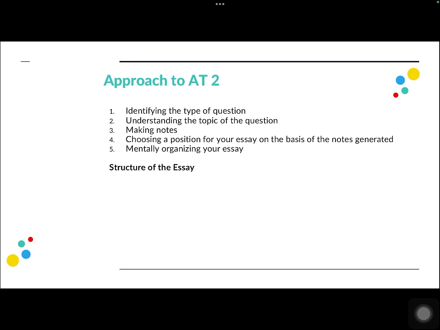And for the structure of the essay, instead of writing an overview and not writing a conclusion, in this case we are going to write a conclusion. So the essay starts with an introduction, then 2 body paragraphs, and finally a conclusion. Even though I did mention that we are going to mention our position, the introduction is inclusive of